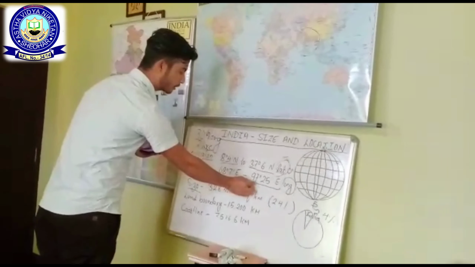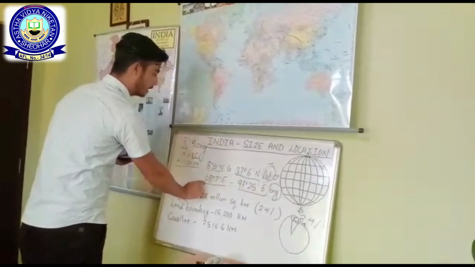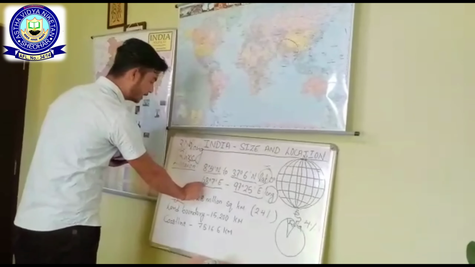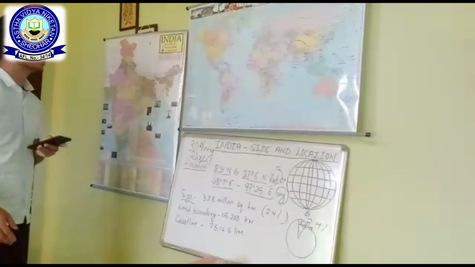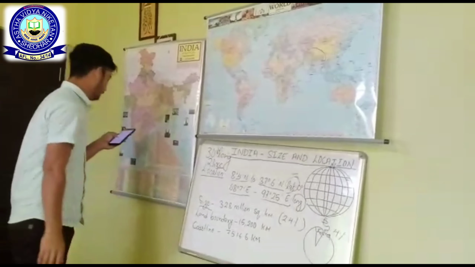Or if you subtract 68 degree 7 minutes east from 97 degree 25 minutes east in longitude, you will also get a value around 30 degree.